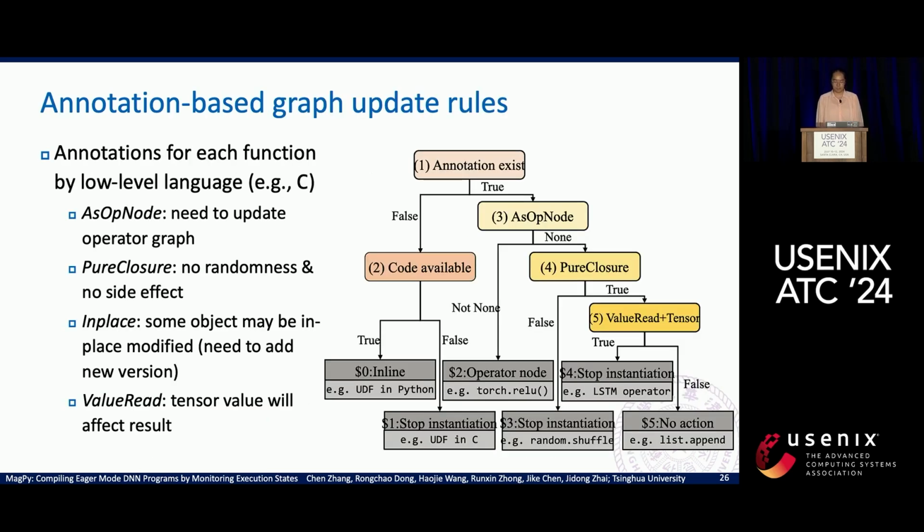Some functions in Python are implemented with low-level C language, so the Python interpreter does not know their behavior, and thus MAGPY cannot collect the behavior information of these functions from the interpreter. So we introduced some annotations to provide the essential information for the MAGPY system, for example, annotations for in-place update. Note that these annotations are already written by us in the MAGPY system, and the users of MAGPY do not need to write these annotations unless they have written some new C functions.